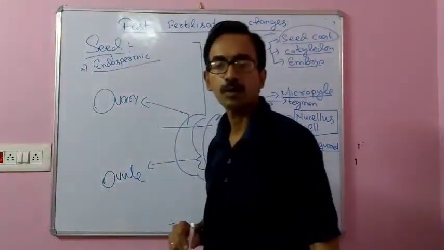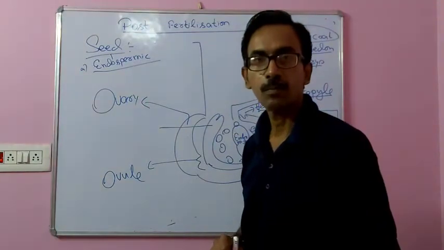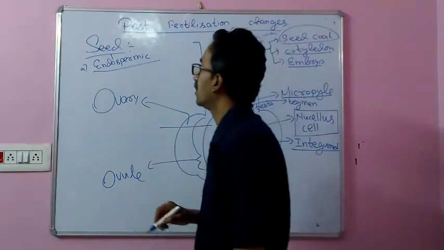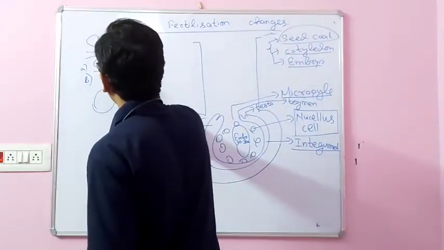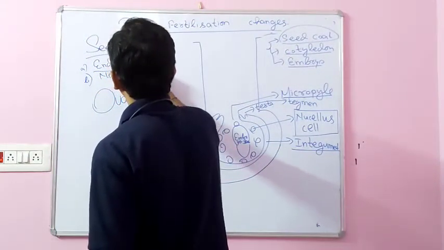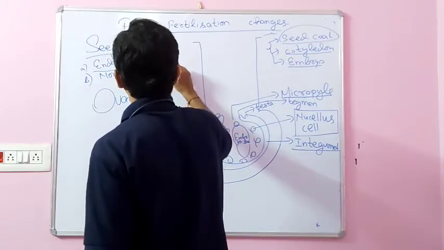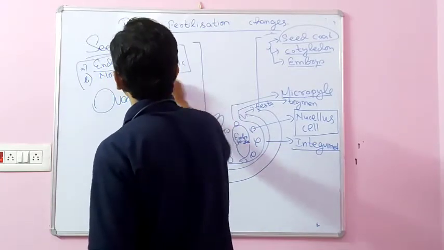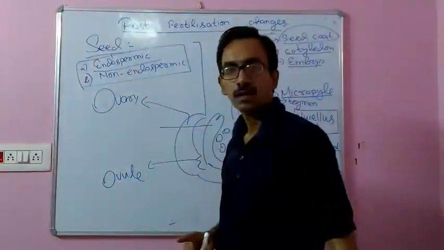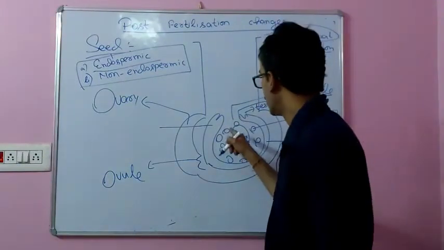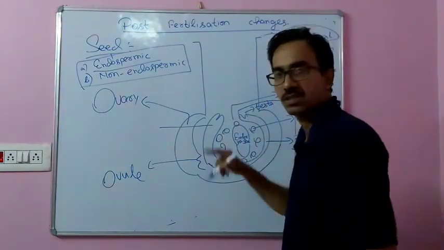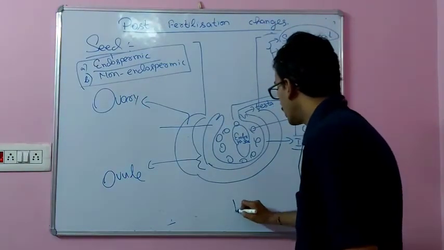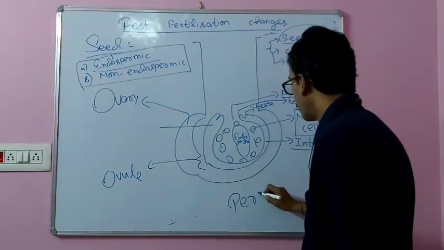And if the endosperm is used up by the growing embryo in such a way that it does not persist in the cotyledon, these are called non-endospermic seeds. And in another kind of seed, the nucellar structure persists, and this condition is called perisperm.